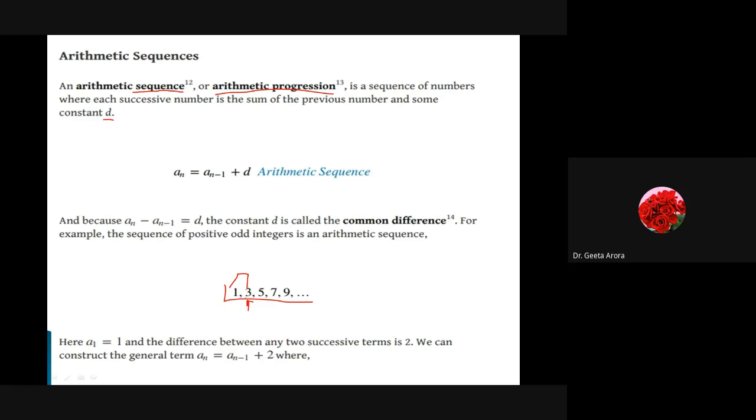So we can see 3 is equal to 1 plus 2. Correct? We can write down 3 as 1 plus 2. It is the sum of the previous number 1 and the constant 2. Similarly, if we talk about 5.